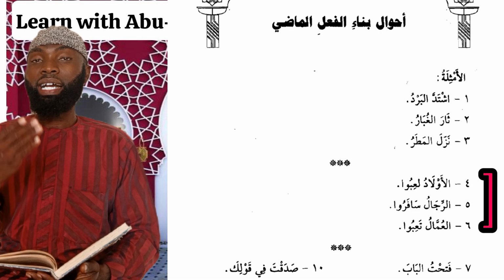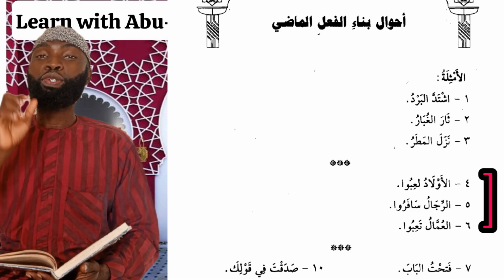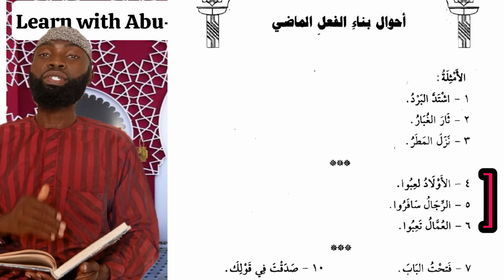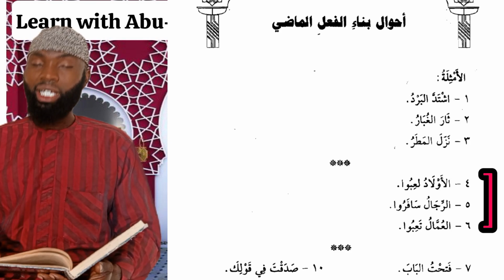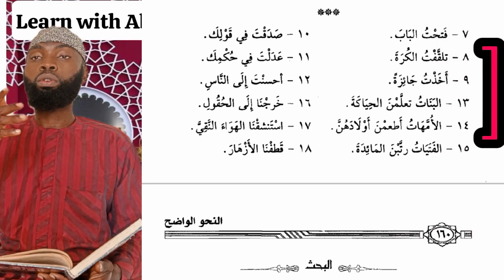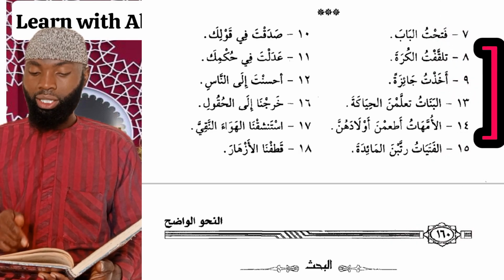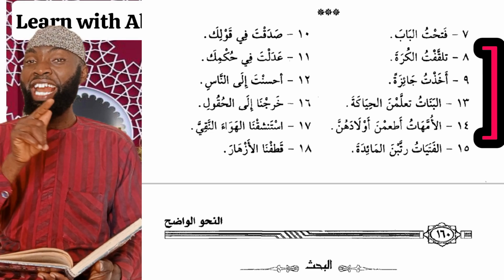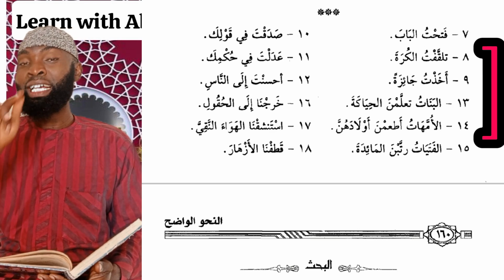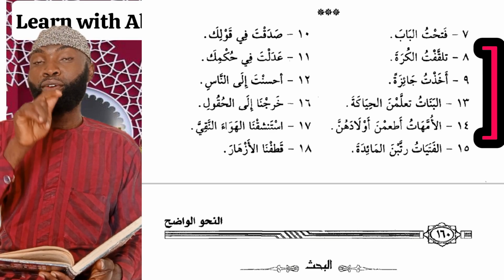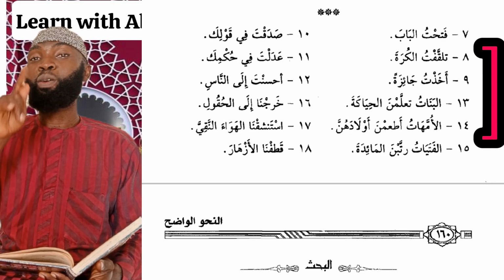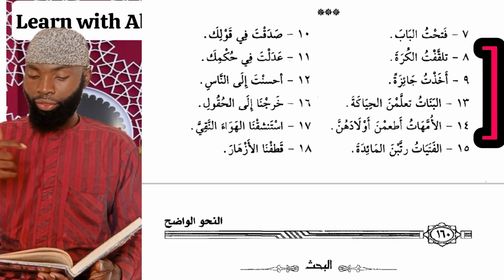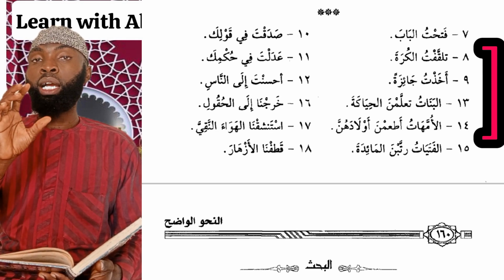Al-ummalu ta'ibu, the workers got tired. So ta'ibu is also a past tense verb for plural third person males. Number 8, we have talaqaftu al-qurrata, meaning I grabbed the ball. So talaqaftu is a past tense verb, and it is built upon sukun, because I told you earlier that talaqaf is the primary word and the tu there is the subject pronoun which is attached to it. So talaqaftu is built upon sukun. Talaqaftu al-qurrata, I grabbed the ball. Number 9, we have akhadtu jaizatan, I took a gift.